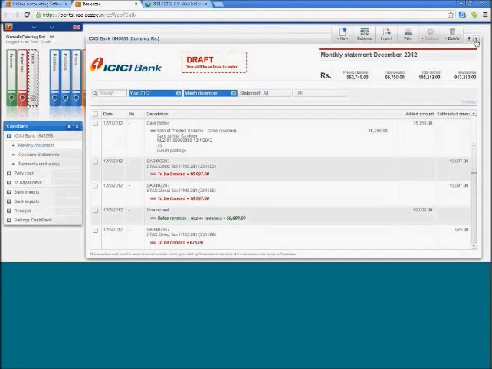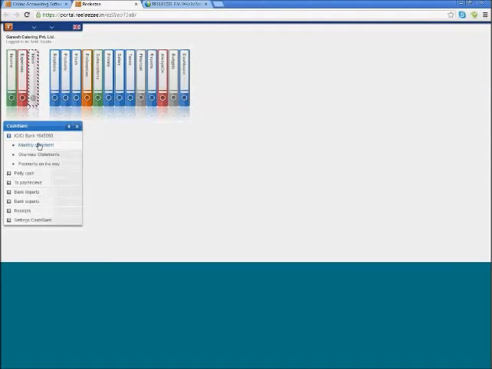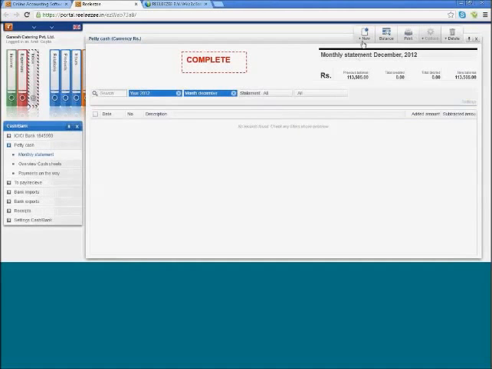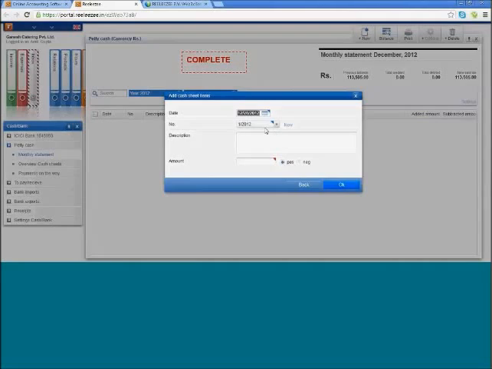Now, as we understand, we just don't do business from bank, we also do cash payment. In petty cash, you can simply go to petty cash and you can create a line entry. So you can simply say for today's date, let's say payment received from ABC.